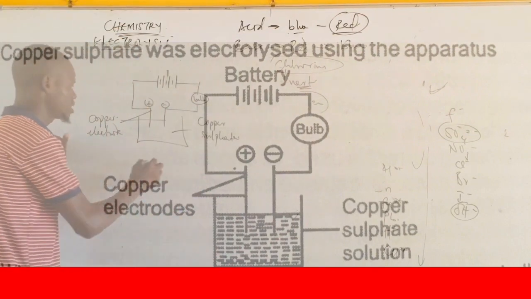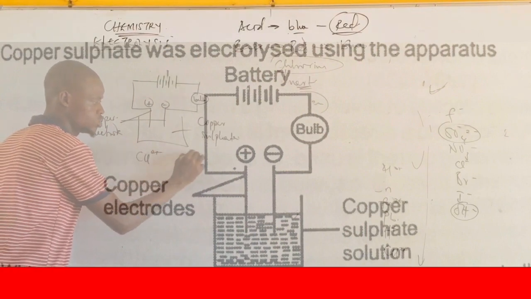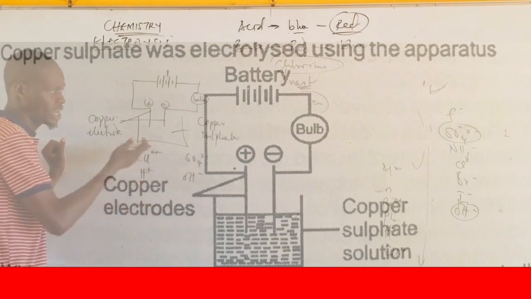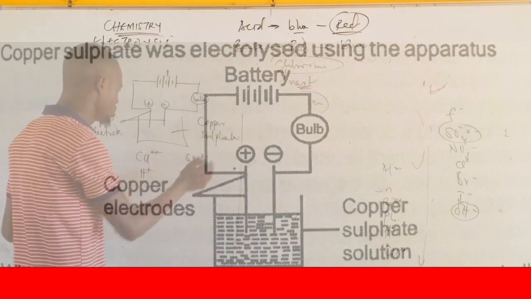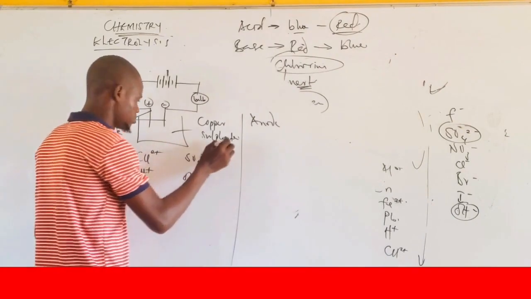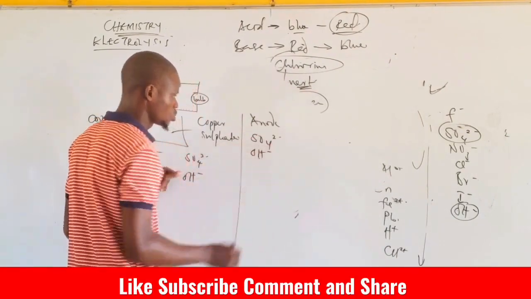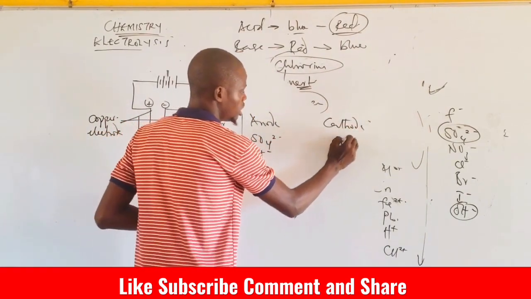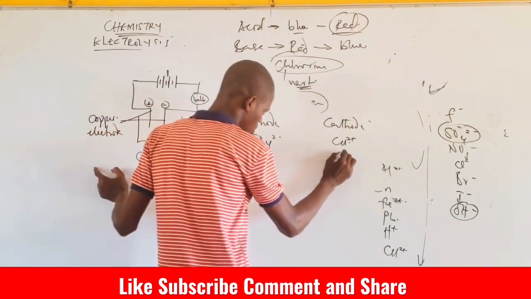Electrolyte. Now let's take a look at the compartments. Copper sulfate is Cu2+ and SO4 2-, and hydrogen ion and OH-. Don't forget that is the form of aqueous. Now these two here are the anode. Two ions that will go to the anode. SO4 2- will go and OH- will go. At the cathode, what are the ions that will go there? We have copper ion will go. I get what I'm saying. Copper ion will move to the cathode, and hydrogen ion will also move to the what?